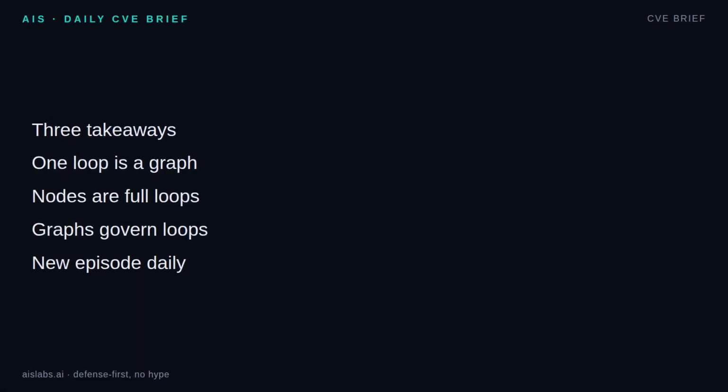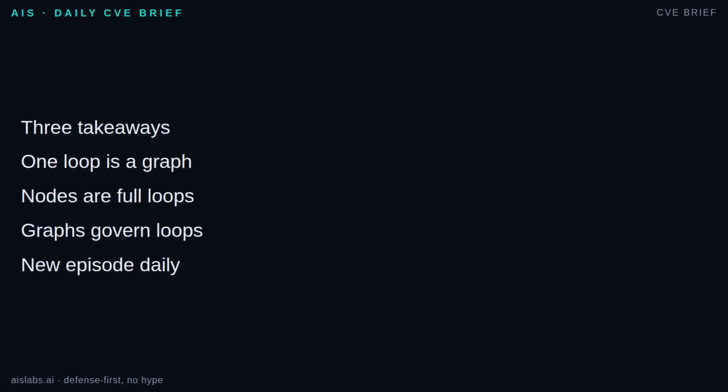Three beats to keep. First, a single loop is already a graph. One node pointing at itself until a stop condition fires. Second, in a real agent graph, nodes are full loops with their own verification, budgets, and stop rules. Third, the graph adds governance, handoff rules, shared state, ownership, and terminal outcomes. It is not magic, and it will not save a lazy node. But it will keep research, writing, rendering, and verification from collapsing into one confused context. This is loop engineering, building agent systems that finish, verify, and stop.